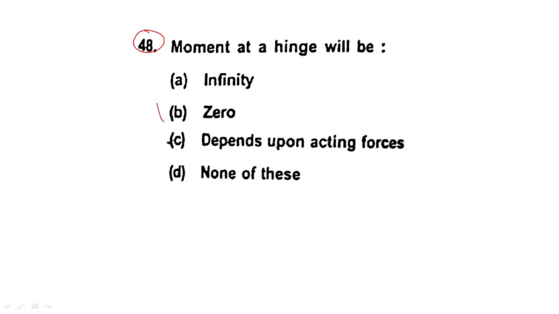It is always 0. Moment at hinge is always 0, because at a pin or hinge, support gives only two reactions, one against vertical movement and another against horizontal movement, Ry or Rx. So it will not resist any type of angular rotation of the beam at the hinge. So the moment in the hinge is 0.